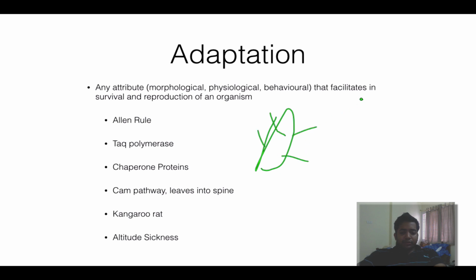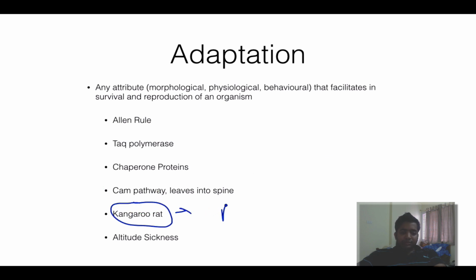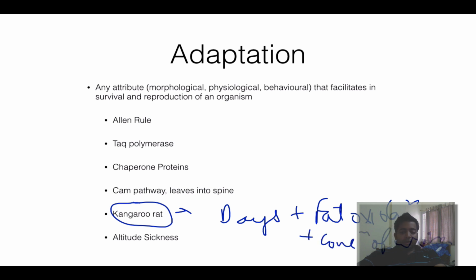For photosynthesis it needs light, right? But it cannot do it in the day, because if stomata are open in the day, evaporation will occur and the cactus will die. So these plants in desert environment have discovered what we call the CAM pathway, and now they do photosynthesis in the night also. Then we have the kangaroo rat, which doesn't drink water for days and gets water from fat oxidation plus extreme concentration of urine, so no water loss occurs.